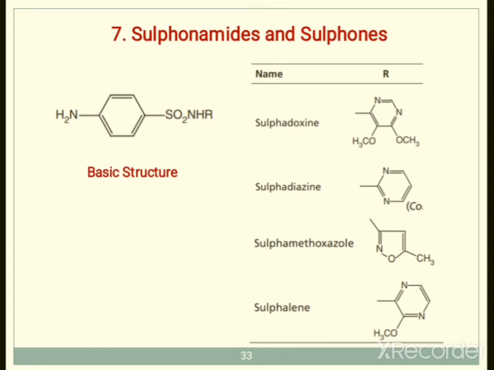The examples are sulfadoxine, sulfadiazine, sulfamethoxazole and sulfalene. The substitution is given over here: pyrimidine rings with methoxy in case of sulfadoxine, then a simple pyrimidine ring, then methoxazole in case of sulfamethoxazole, and sulfalene with 1,4 nitrogen. So these are the different sulfonamides and sulfones that act as antimalarial agents. Just again need to remember these structures, draw and practice them.